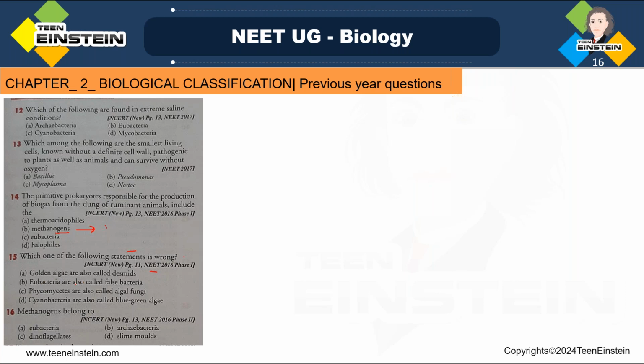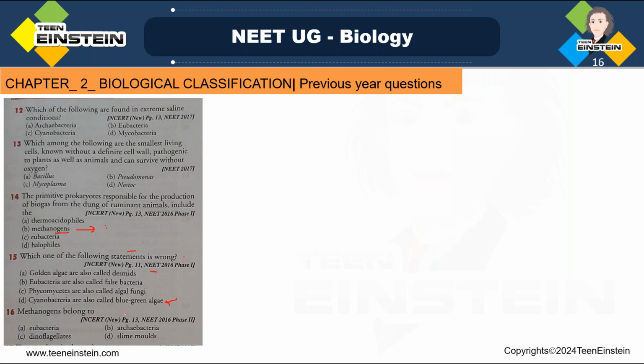First option is golden algae are also called as desmids. Second option is eubacteria are also called as false bacteria. Option C is phycomycetes are also called as algal fungi. Option D, cyanobacteria are also called as blue-green algae. So cyanobacteria are also called as blue-green algae. That is a right statement, right? That we know. Just now we discussed cyanobacteria are also called as blue-green algae. That is a right statement, right?